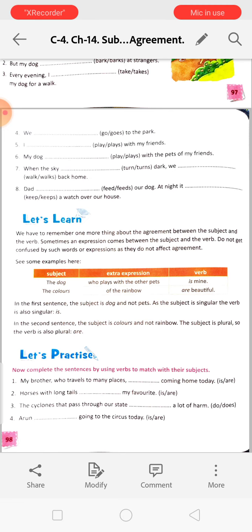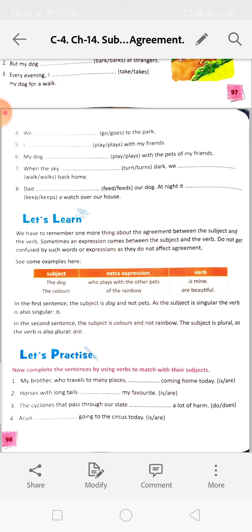The dog who plays with the other pets. Here plays is used for the dog, not this line. Extra expression, we are not using the verb.